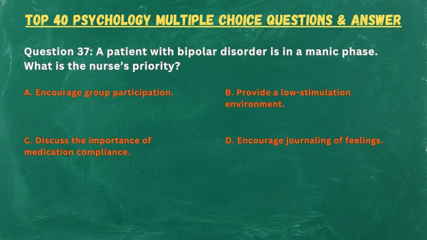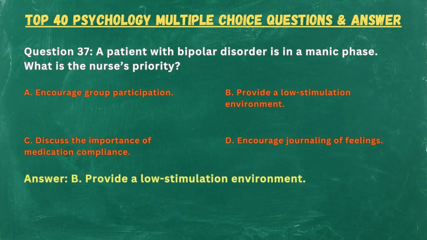Question 37. A patient with bipolar disorder is in a manic phase. What is the nurse's priority? A. Encourage group participation. B. Provide a low-stimulation environment. C. Discuss the importance of medication compliance. D. Encourage journaling of feelings. Answer. B. Provide a low-stimulation environment.